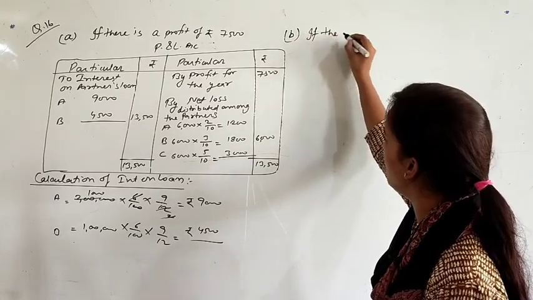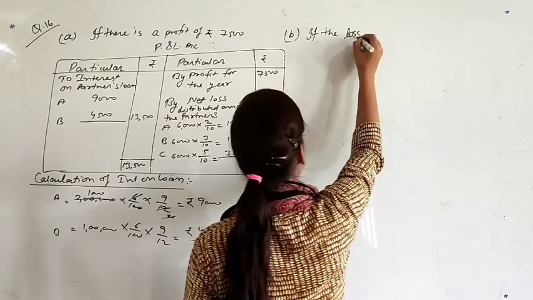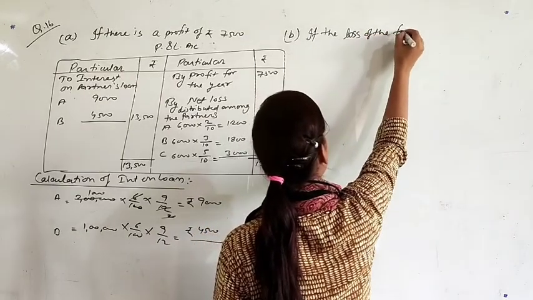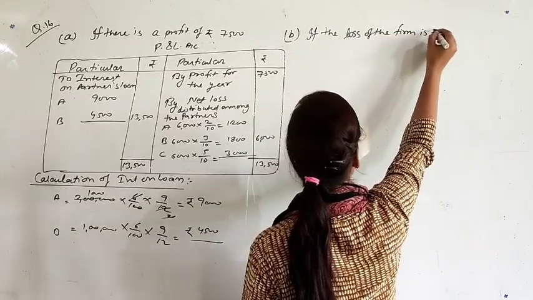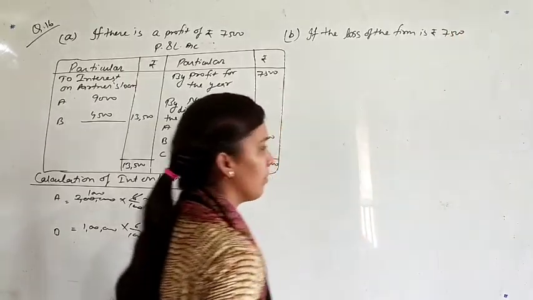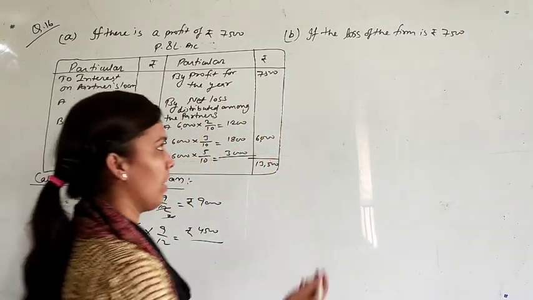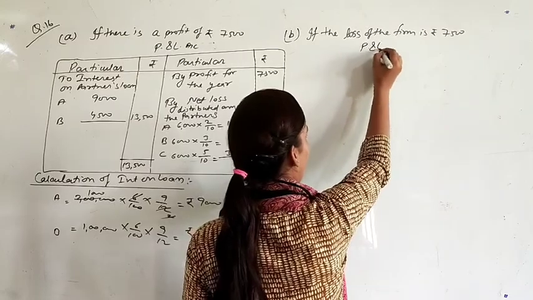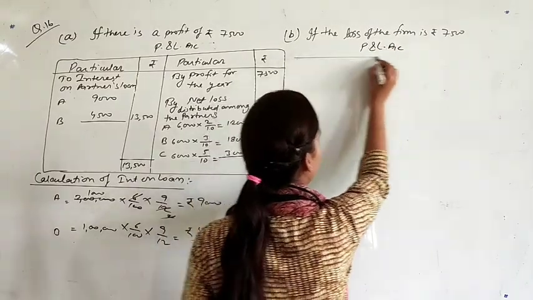That if the loss of the firm is rupees 7,500, means already you have a loss of rupees 7,500. So just again prepare the profit and loss account.